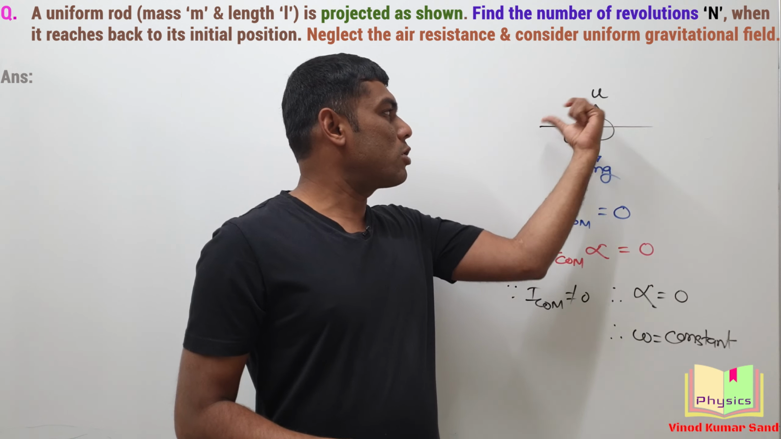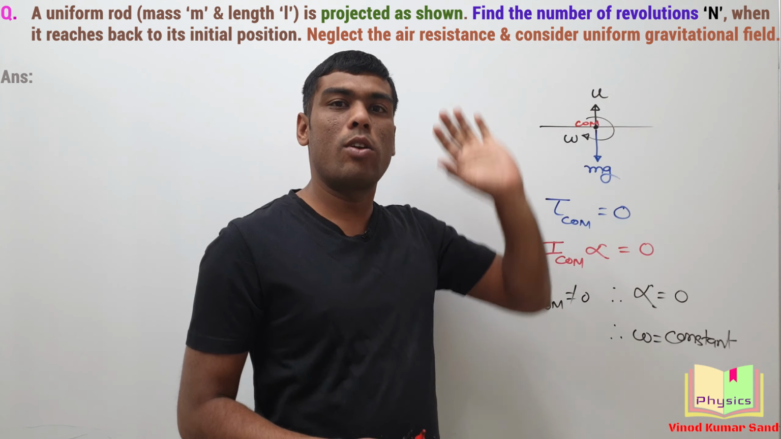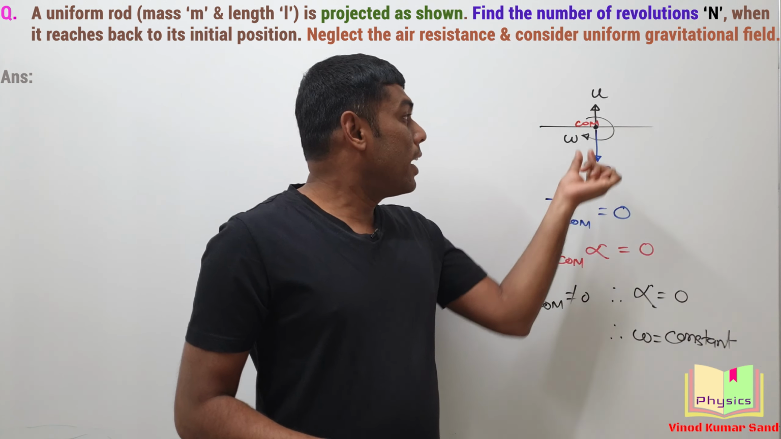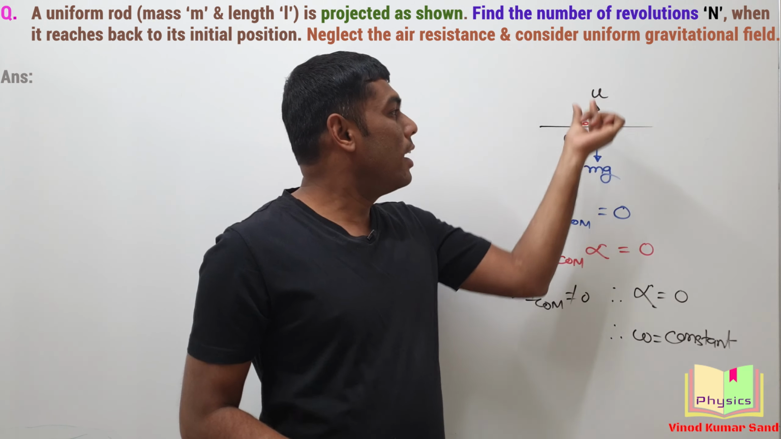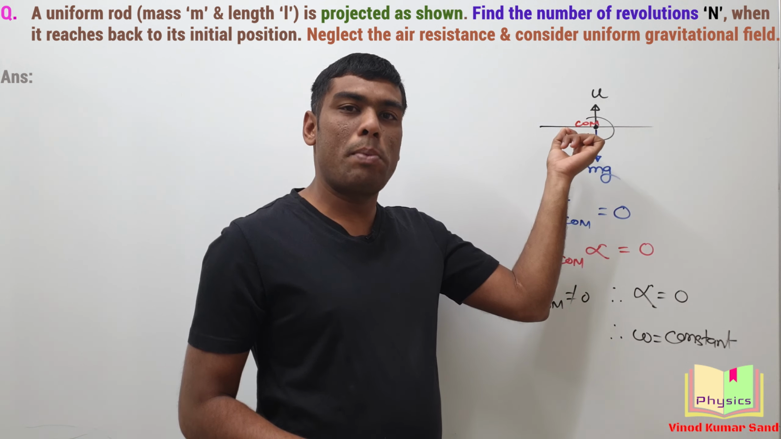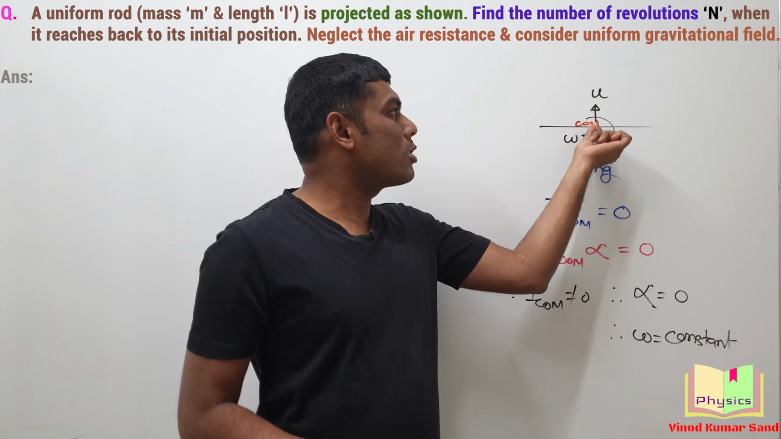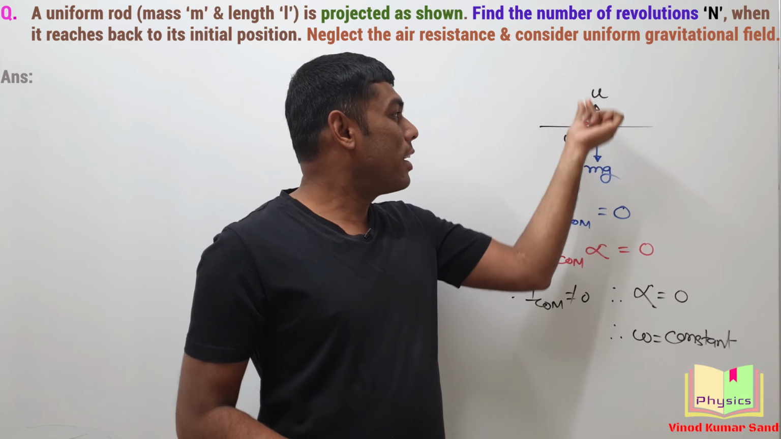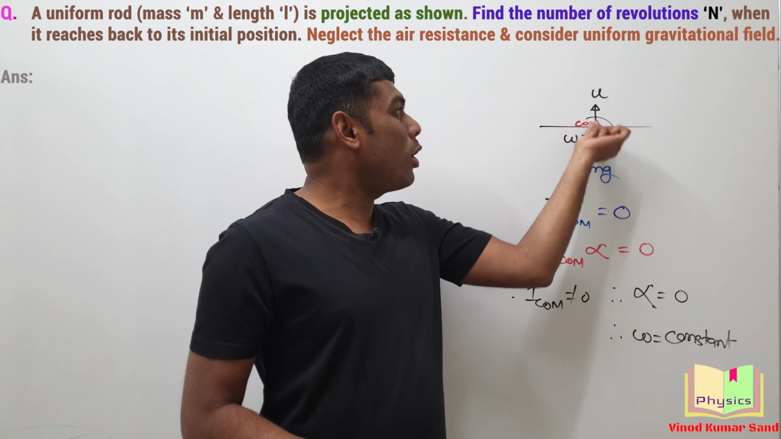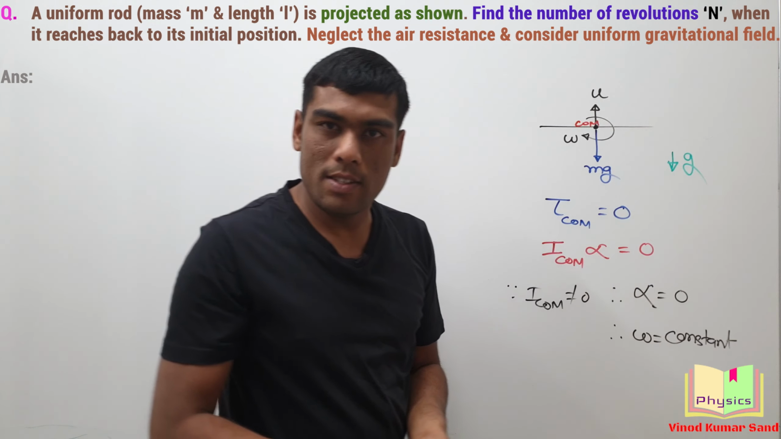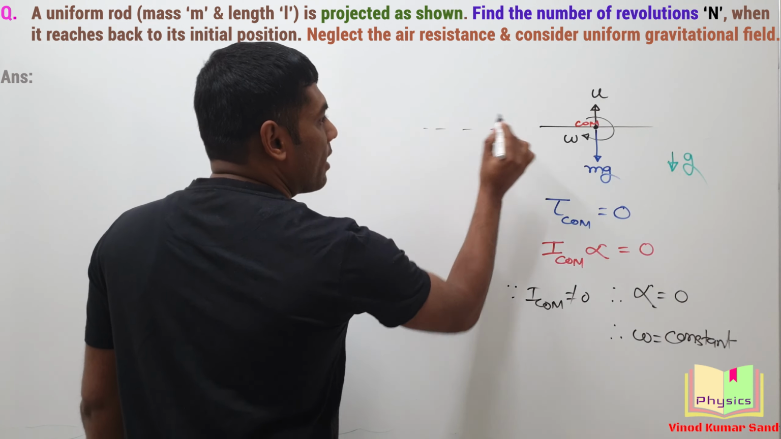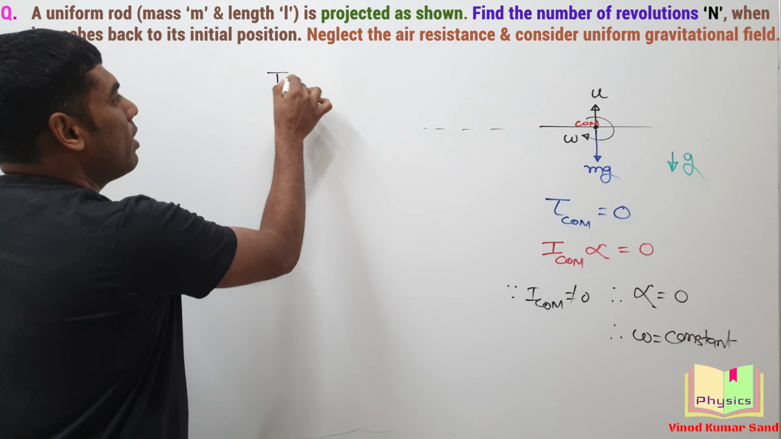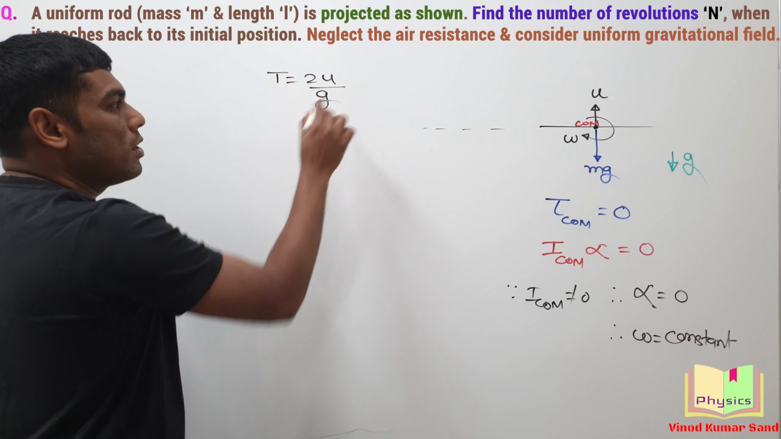Due to the effect of this omega, the rod will have rotational motion. Got it? And due to this u, the rod will have translational motion. Now you can treat it as a simple case of projectile motion. Something is thrown up with speed u. In what time will it reach back to its initial level? Here the acceleration due to gravity is taken as g. It's pretty simple. The time to reach back at the same level will be equal to 2u by g.